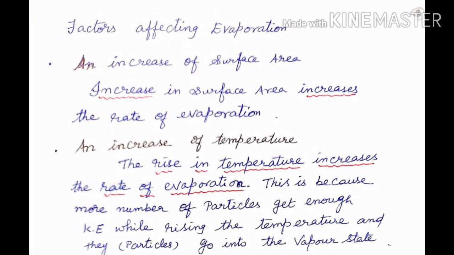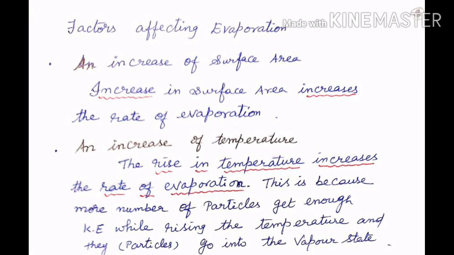Let us discuss in detail the factors affecting evaporation. An increase of surface area increases the rate of evaporation. We have observed the same in the activity.